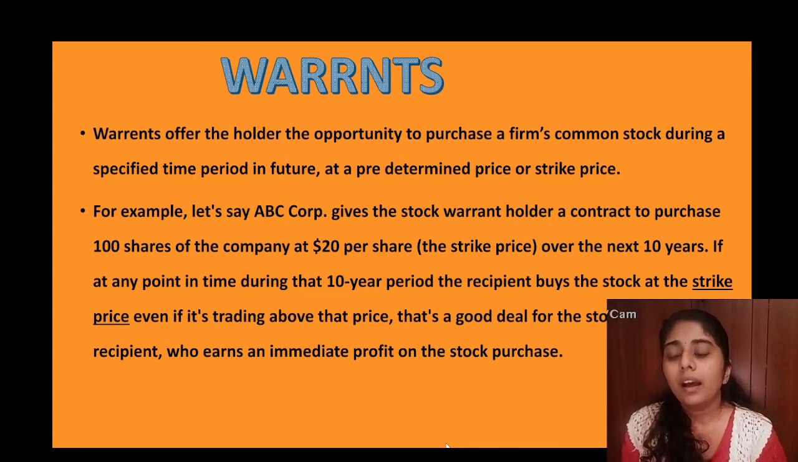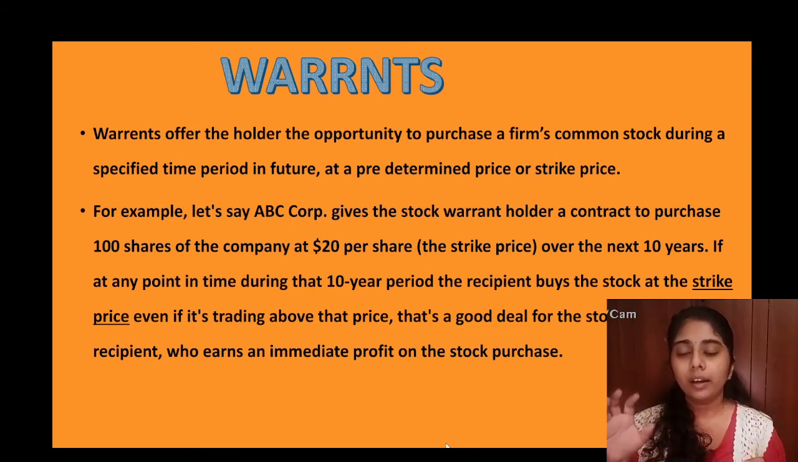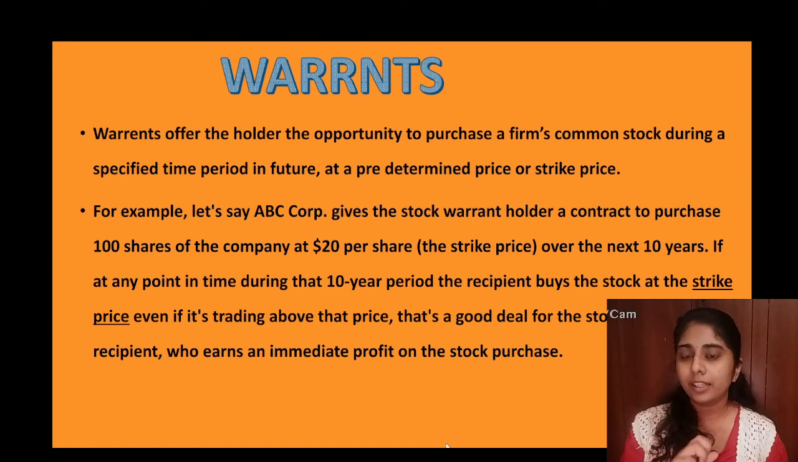Let's say there is a corporation known as ABC Corporation, and it gives the stock warrant holder a contract to purchase 100 shares of the company at $20 per share over the next 10 years. Okay, so the stockholder can purchase the shares of ABC company at $20 over the next 10 years. And he decides to purchase the 100 shares after 5 years, and after 5 years the market share value of ABC is $25.